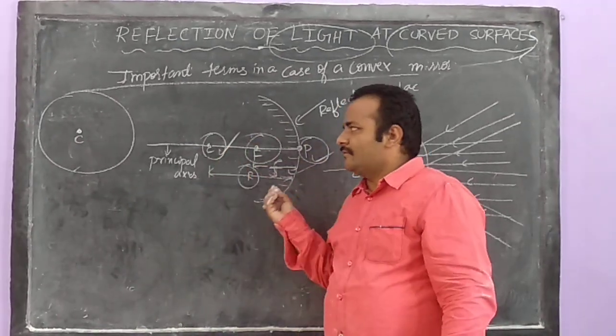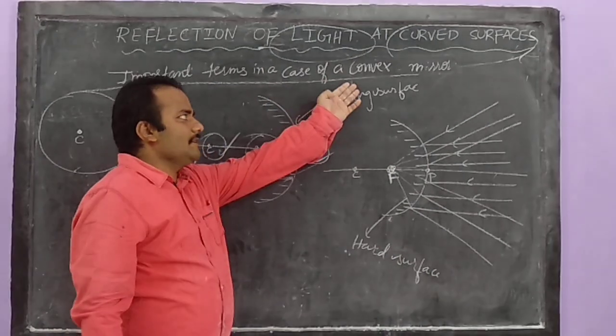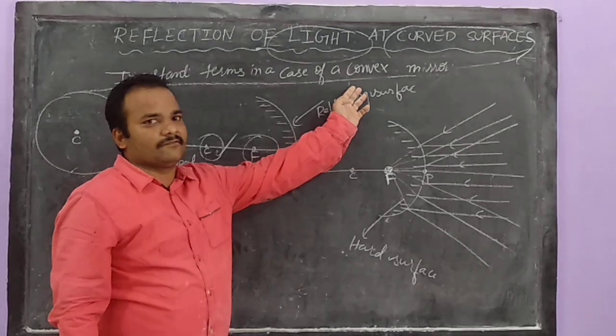Complete your notes and complete this work which I gave you. Write down the terms which I explained to you about important terms in the case of a convex mirror.